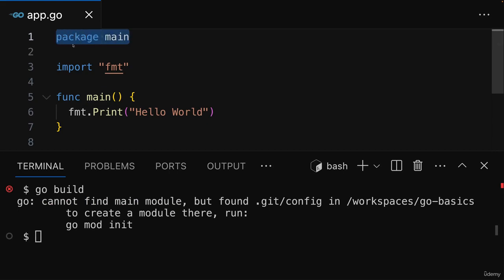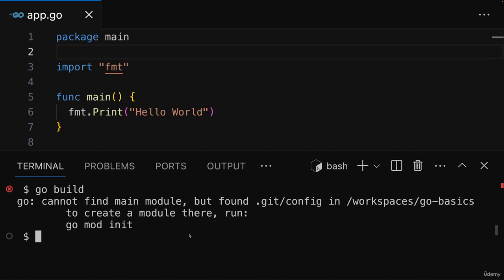So in order to see why this package here should be called main, we have to deal with this error, which complains about a missing main module. Now you might say, we have a main module, we have this main thing here, but that's a package, not a module. And that differentiation is important because Go does not just know packages, but also modules. And the idea simply is that one module consists of multiple packages.